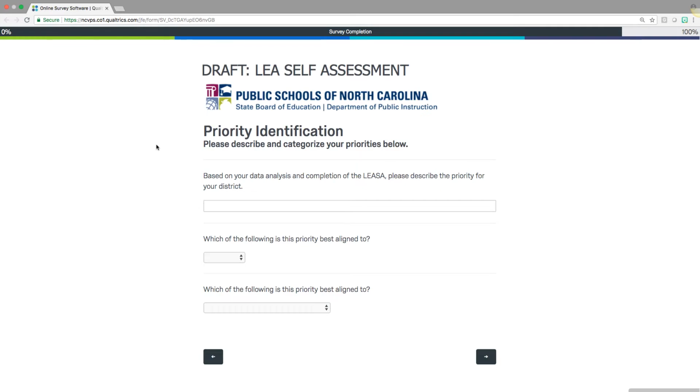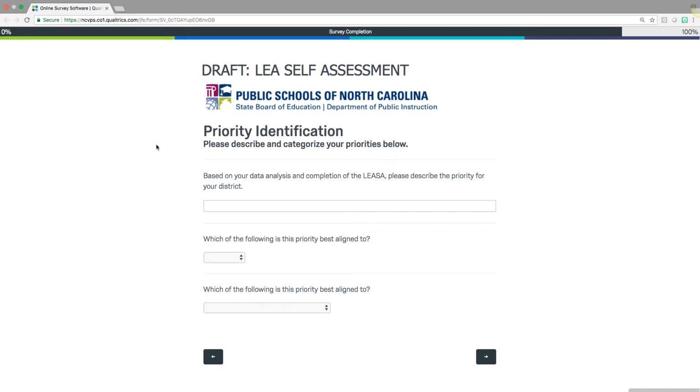The reason that those data are particularly important for us is because we use those data to then design and provide professional learning for the following year. So based on what you as LEAs decide are priorities, that's what sets our priorities for supports and our priorities for the provision of professional learning the following year.